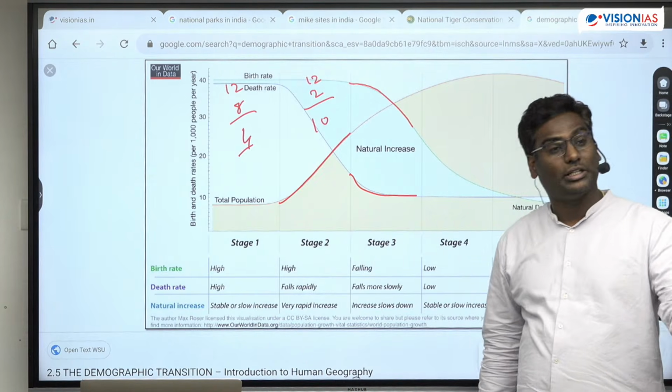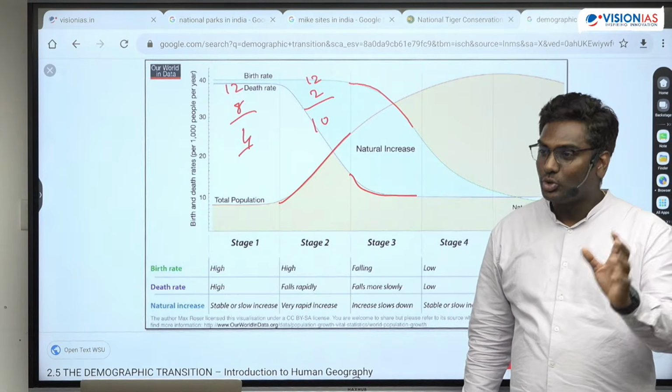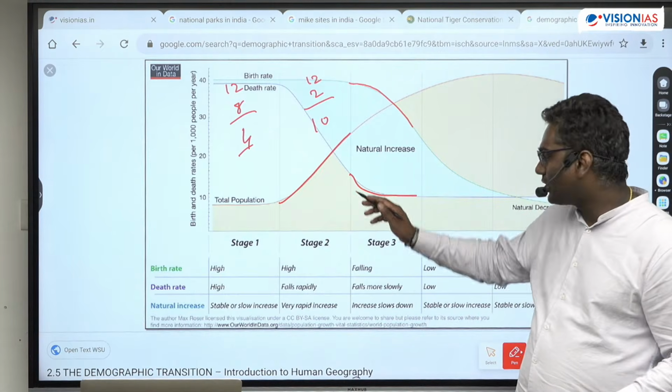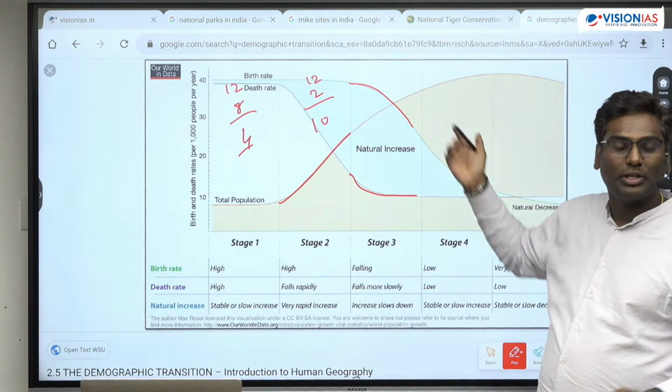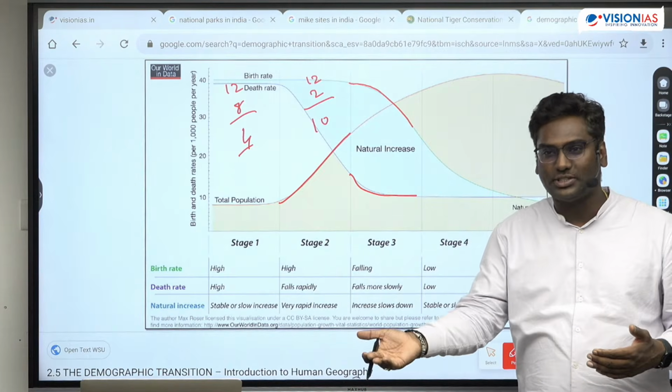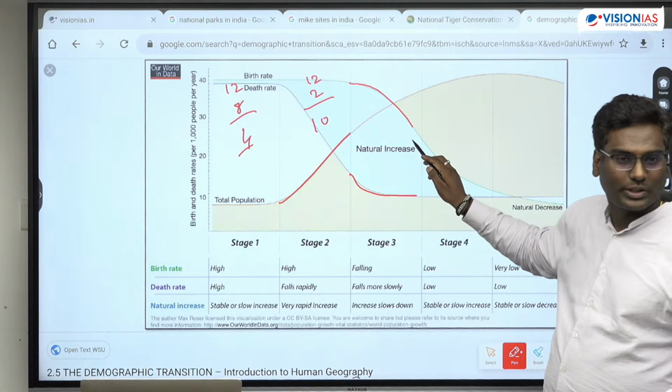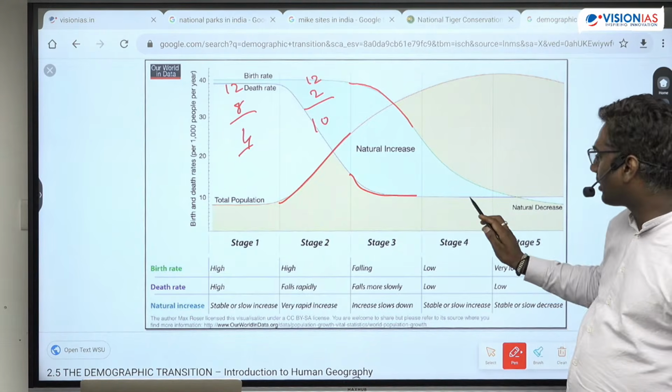Maybe institutional deliveries will increase, so death rate will decrease. So death rate is reduced. So like this, because the certainty of life is increasing, birth rate will start falling. समझ में आया? Then you come to the fourth stage.